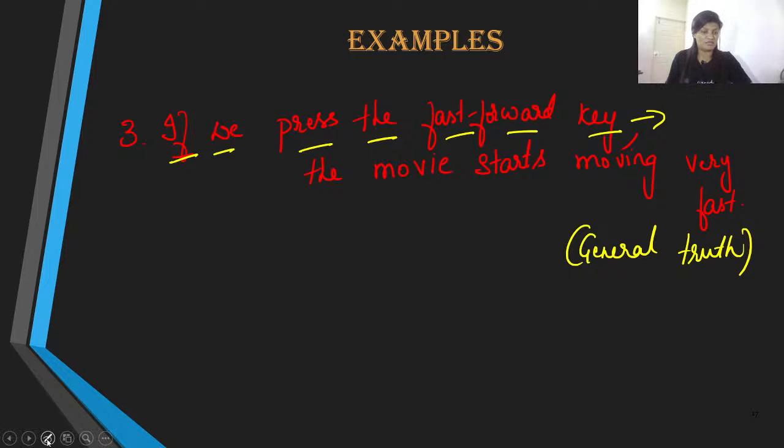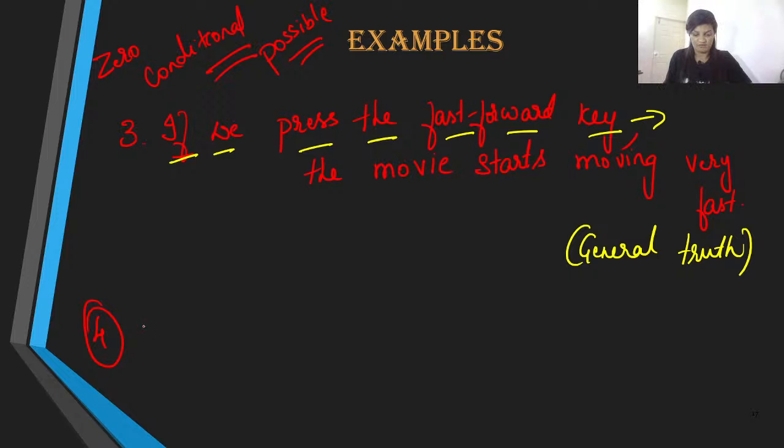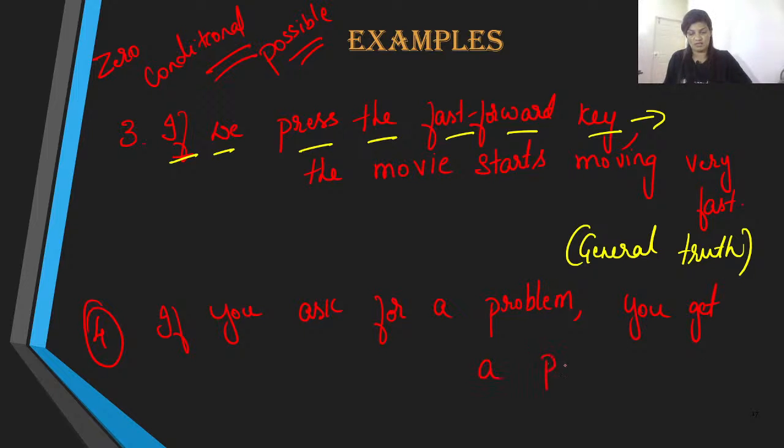Let me give you one more example pertaining to this zero conditional. What are we learning? We are learning zero conditional, which is also called possible conditions. Number four, supposing I write a statement like this: if you ask for a problem, you get a problem.